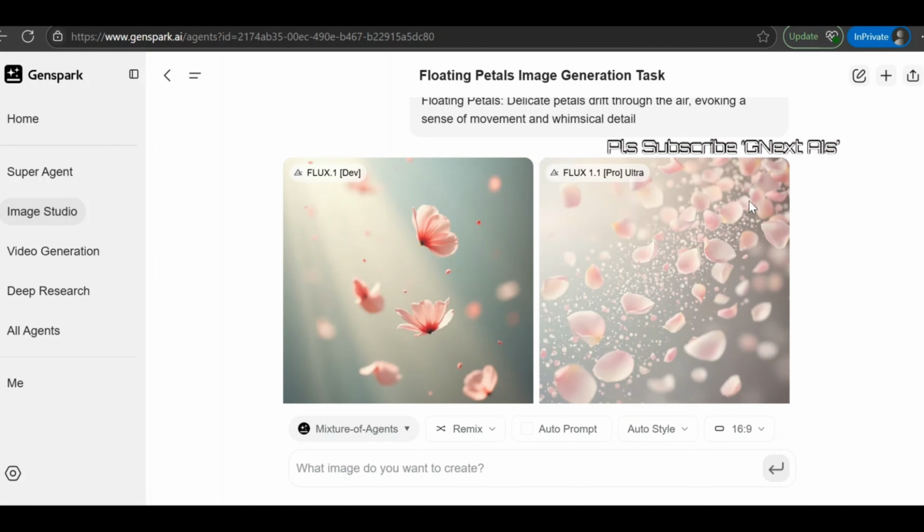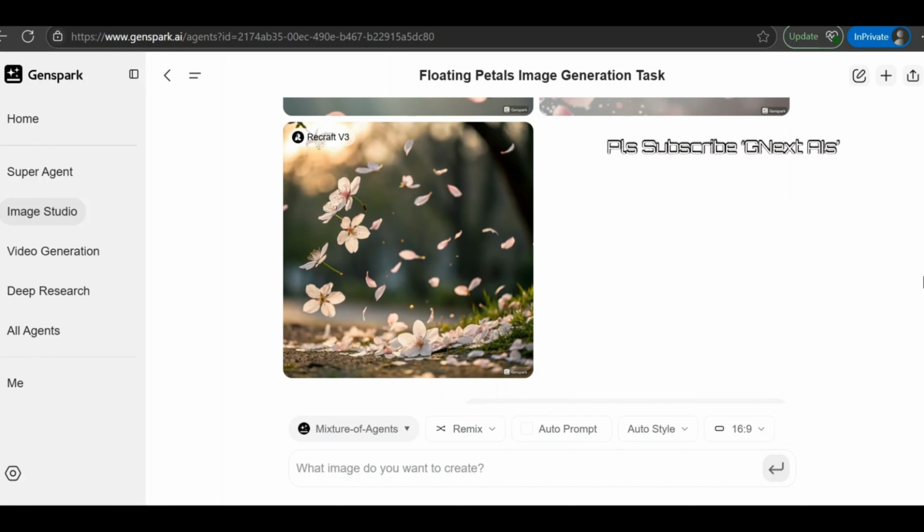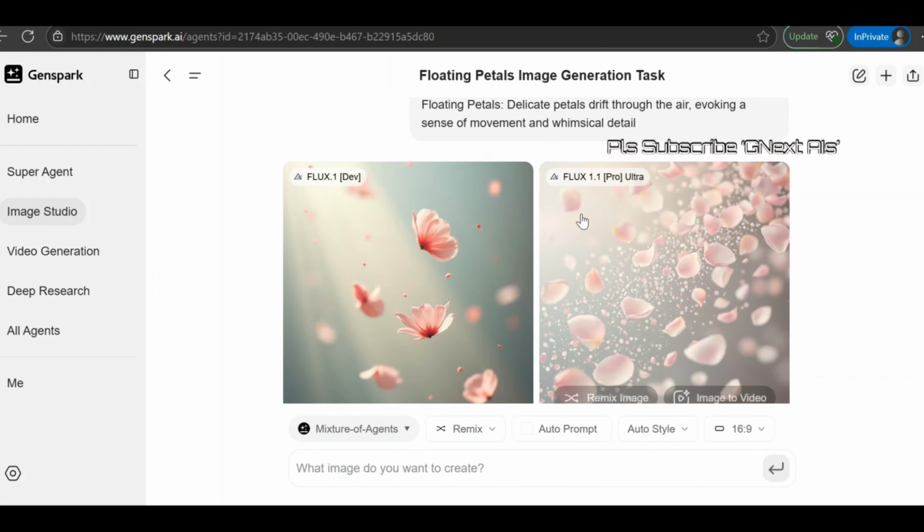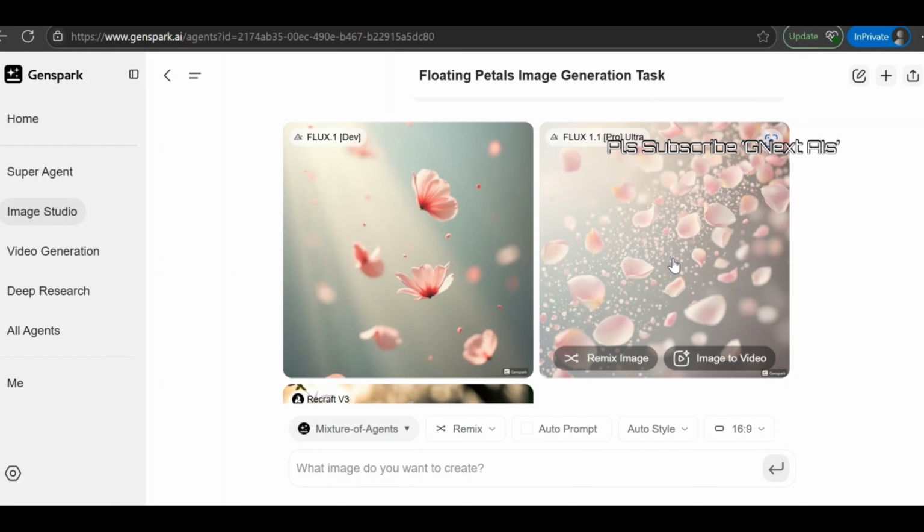So if you see here, the best part is that it's not using only one model like in Midjourney or ChatGPT or Gemini, where whenever you are generating, it's only using its own model, right? But here it's using three models for our image specifically. The bottom one is using Recraft V3. It is generating one kind of style of image. However, Flux Dev is also a basic image. But just see the Flux 1.1 Pro Ultra. How beautiful an image is that? How lifelike an image is that?